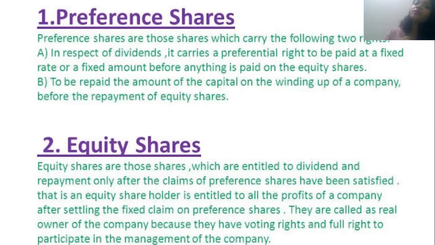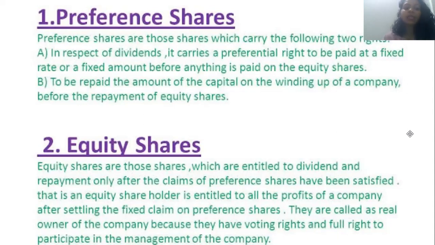Whoever is investing, for example, if I'm an adventurous investor and I'm investing in equity shares, then I'm taking the highest amount of risk in the company. All right. So equity shares are those shares which are entitled to dividend and repayment only after the claims of preference shares have been satisfied. That means equity shares do not have any priority.